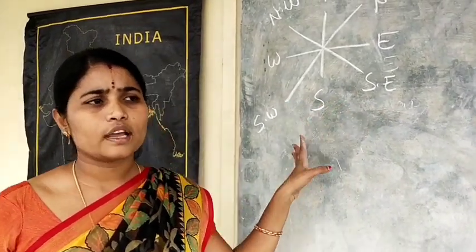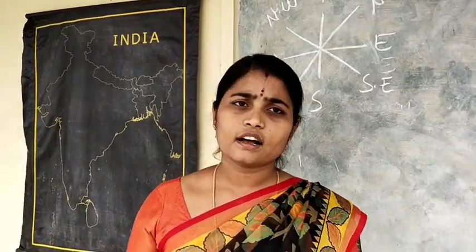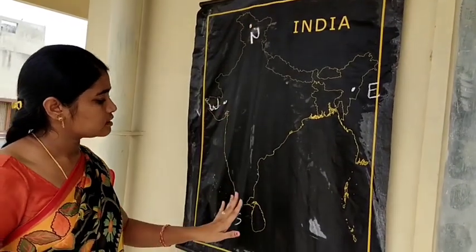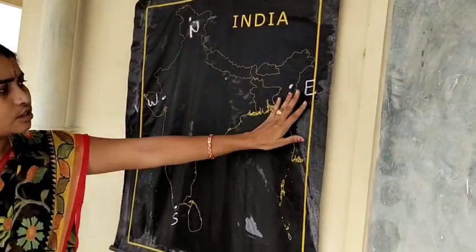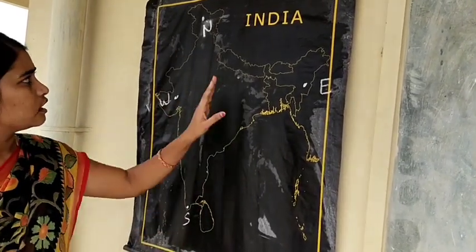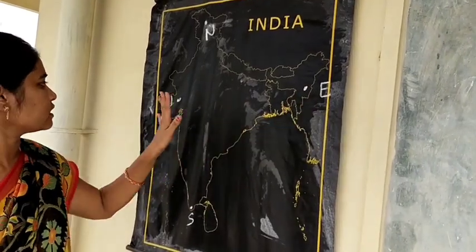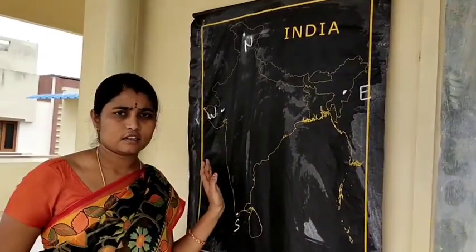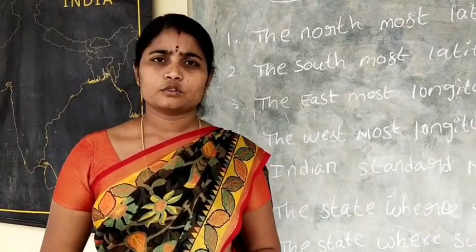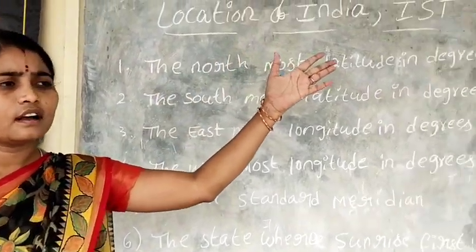So now we are going to locate the location of India and IST. This is the northern part of India, southern part of India, eastern part of India, and western part of India. The directions: north direction, south direction, east direction, and west direction. Now we are going to learn the map topic wise. First of all, the location of India, IST.